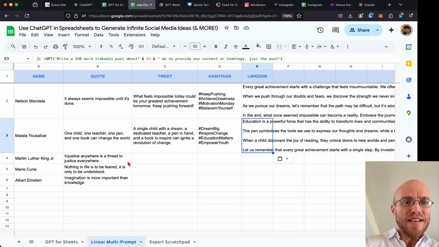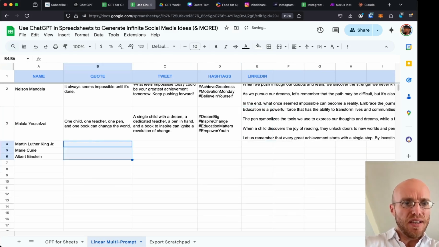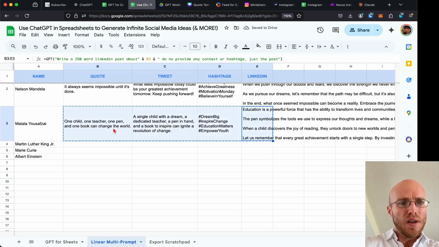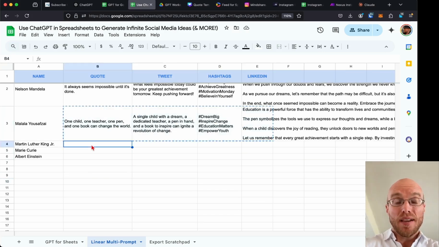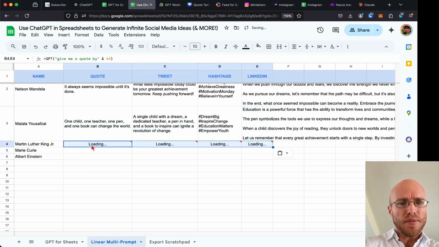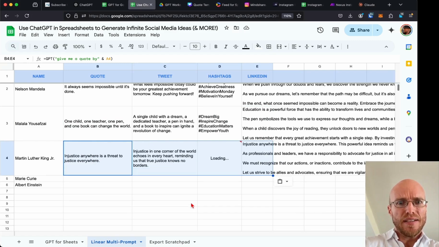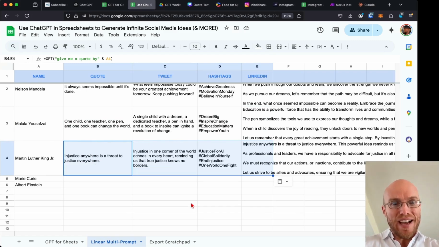Great. And so now what you can see is I can actually just delete these because I've got this whole thing automated. I can take these 4 dynamic cells and paste them in here. Let's see what happens. Just give it a sec, because, see that? It needed to process one to do the next. And so there it is. This is an example of a really cool linear multi-prompt, okay?